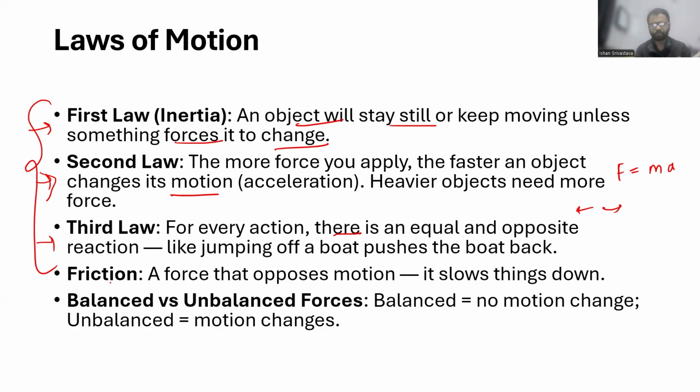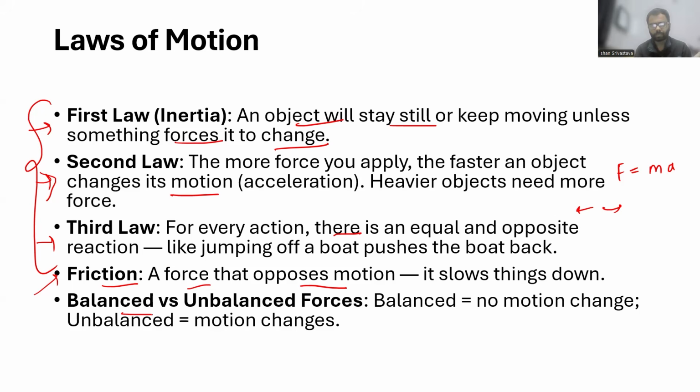Then there is another force called friction that opposes motion, right? Friction is important from the point of view of the fact that if you're able to move, mostly it's because friction pushes you forward, right? We don't want to get into the technical details of all these things, but you can just understand it like this: if you have a frictionless floor, you won't be able to walk, right? So friction gives you that grip, in simple terms.